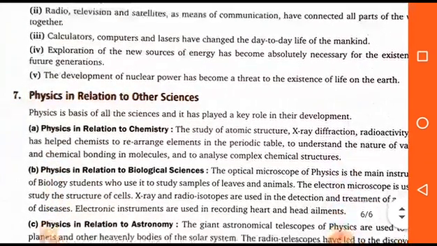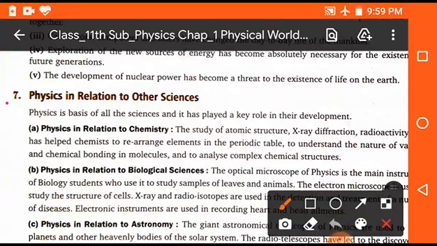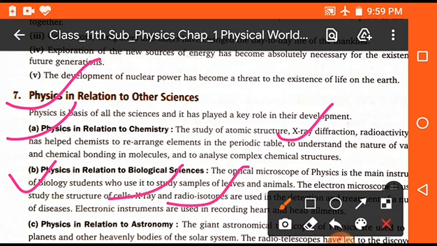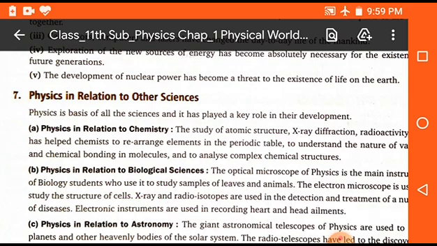Now, students, physics in relation to other sciences. As you know, physics is a branch of science, so it has some relation with the other branches of science. First, physics in relation to chemistry. There is a big relation between physics and chemistry, like X-ray diffraction and radioactivity. These are parts of chemistry as well as physics. Now physics in relation to biological science. It is also related to biological science, like X-rays, radioisotopes, and finding the structure of the body with the help of instruments. So these are examples of physics in relation to biological science.